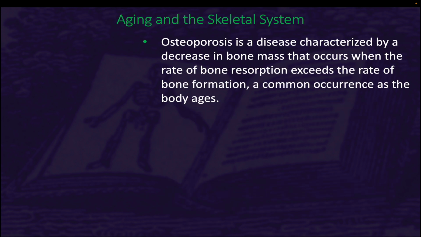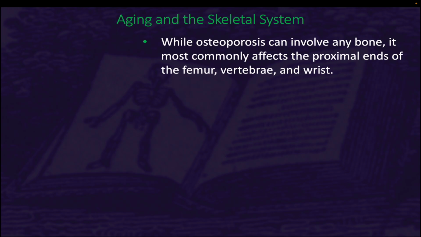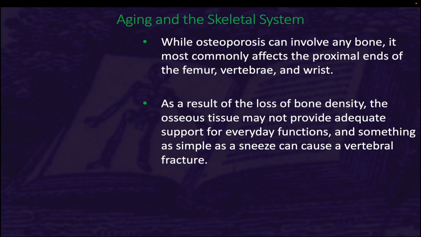the same time. Osteoporosis is a disease characterized by a decrease in bone mass that occurs when the rate of bone reabsorption exceeds the rate of bone formation, a common occurrence as the body ages. While osteoporosis can involve any bone, it most commonly affects the proximal ends of the femur, vertebrae, and wrist. As a result of the loss of bone density, the osseous tissue may not provide adequate support for everyday functions, and something as simple as a sneeze can cause a vertebral fracture.